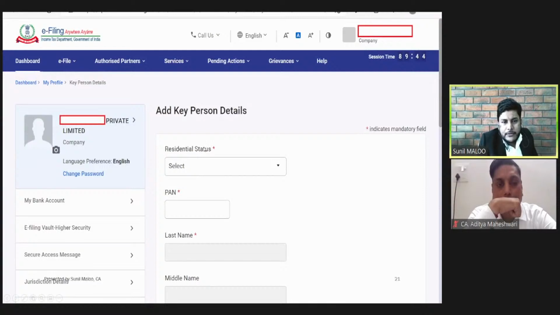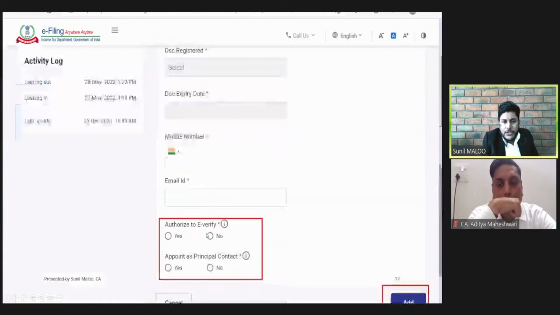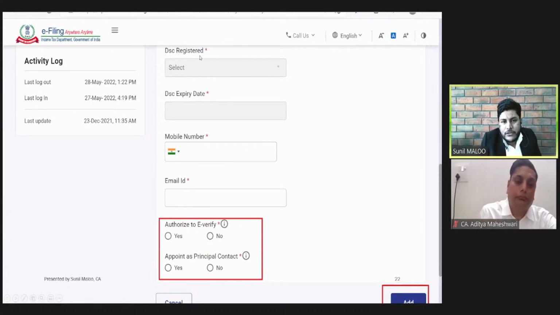And once we click that option to add another key person detail, this tab will be given where some basic details of the director are asked. The residential status, PAN, revenue detail will be automatically fetched. And this option is asked whether the digital signature is registered or not.